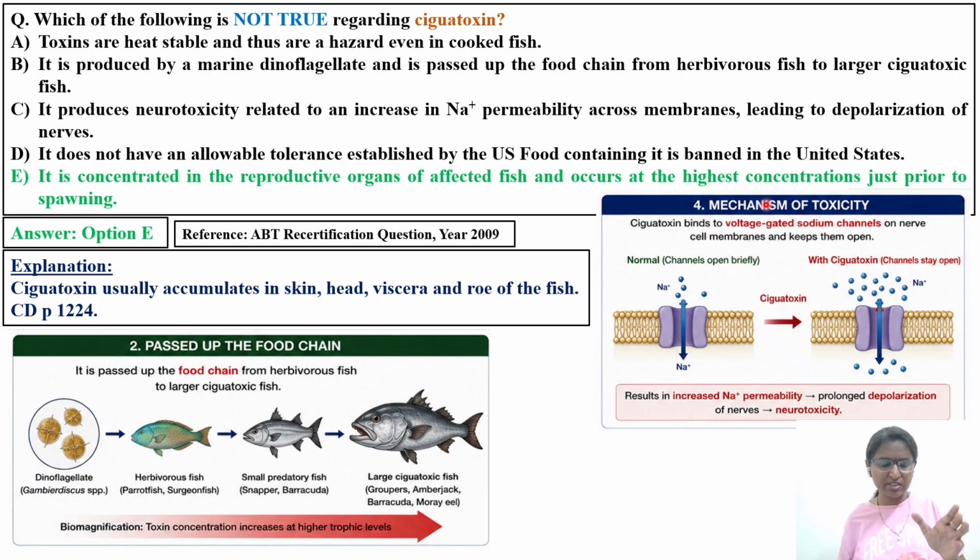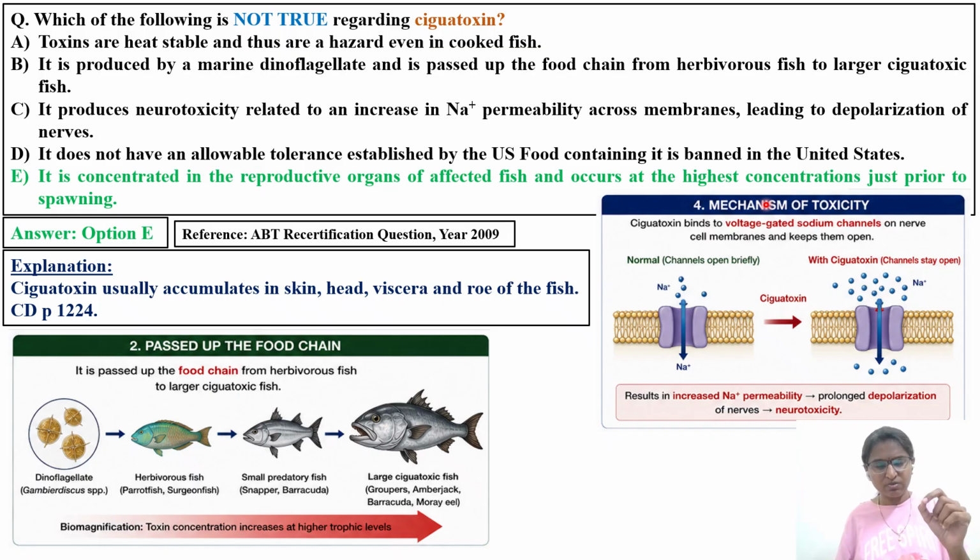From this you can understand how the examiner will try to confuse you. You will remember this concept, but that concept does not belong to this type of fish poisoning. Regarding fish poisoning, only three things you have to remember: one is ciguatera fish poisoning, another is scombroid fish poisoning, and the third one is tetrodotoxin. Other than this they may ask, but these are the repetitive questions asked in previous exams.